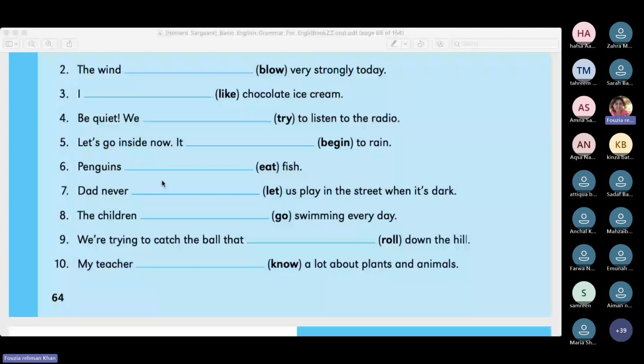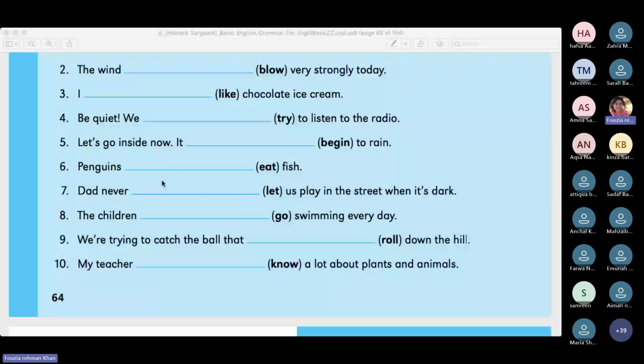Okay, this cannot be the children are going swimming every day. This would not be correct. The children go swimming every day. Actually, it should be the children go for swimming. Just correct this. The children go for swimming every day.